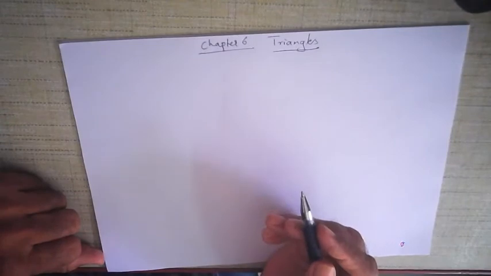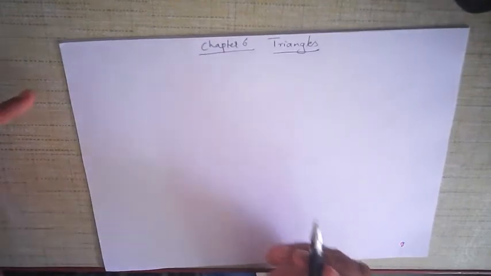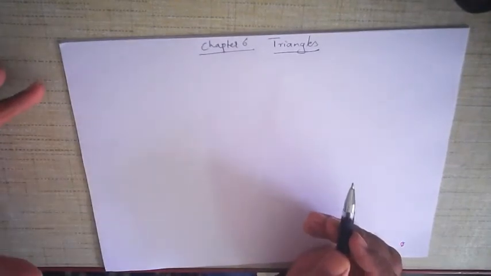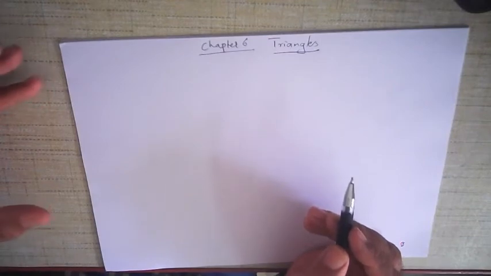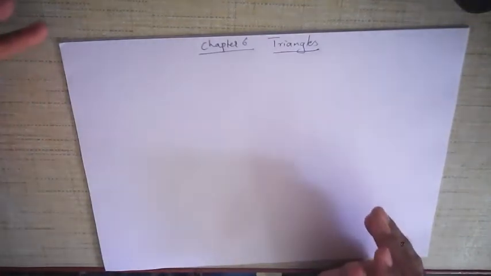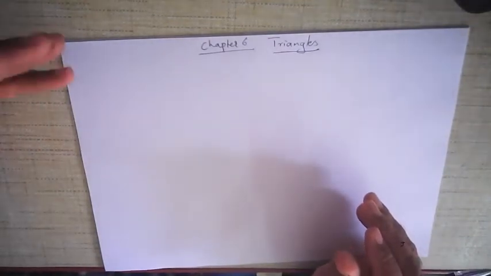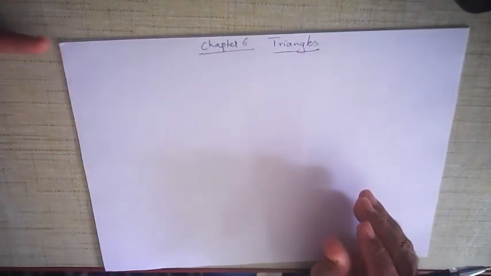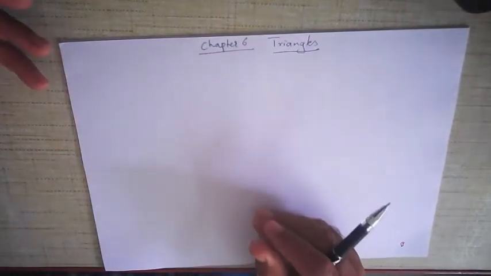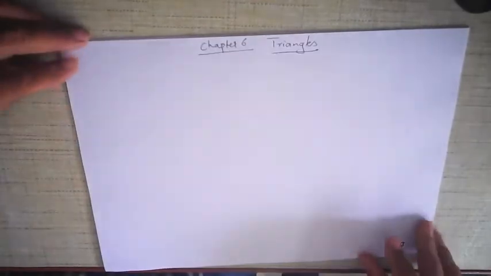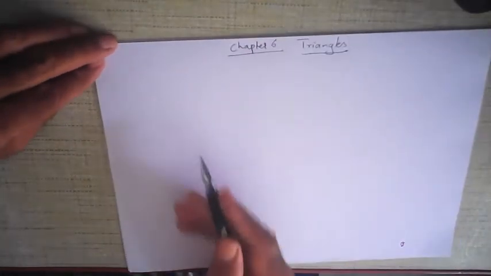Good morning, students. Today I am going to start a new lesson in maths, chapter number 6, triangles. Now, you studied triangles a little before in 8th and 9th standard also. In previous classes, you have got an idea of what triangles are and the shape of a triangle. Just let's go through some basic aspects of a triangle.